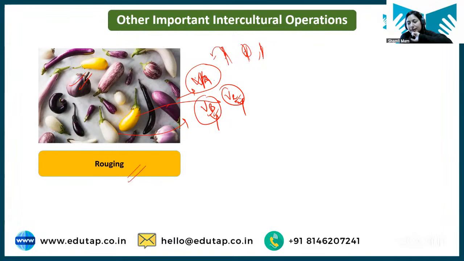So this process is known as roguing. Clear? What is roguing? Roguing is removal of off-type plants from the field. It is roguing. Okay?